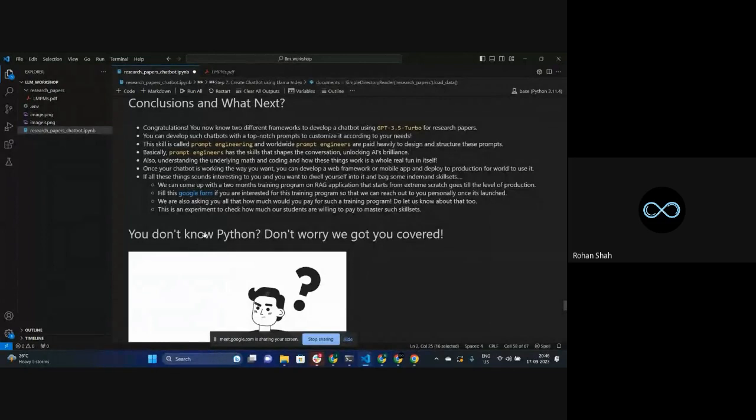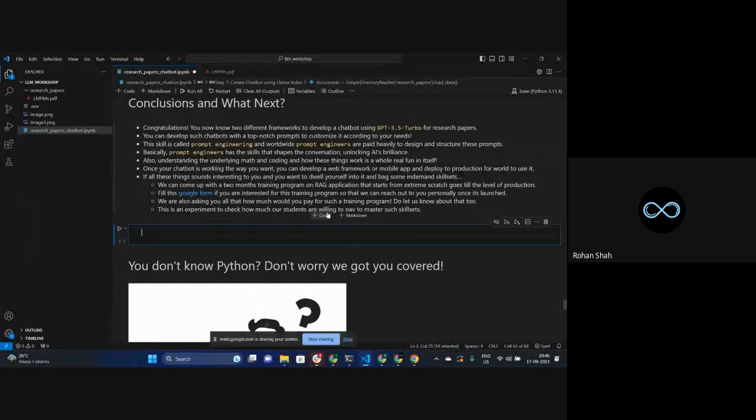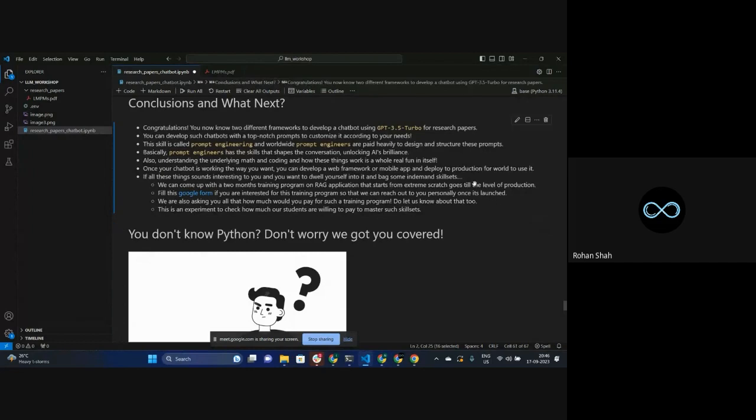If you understand all of these things, you will enjoy coding all of this stuff that I have shown you right now. Right now, what you are doing is someone else has coded it, and you are simply pasting it over here and doing it in your own way. Okay, again, that's good. If that's something you are happy with, that's good. But if you are someone who wants to learn these things from scratch till that level of production,